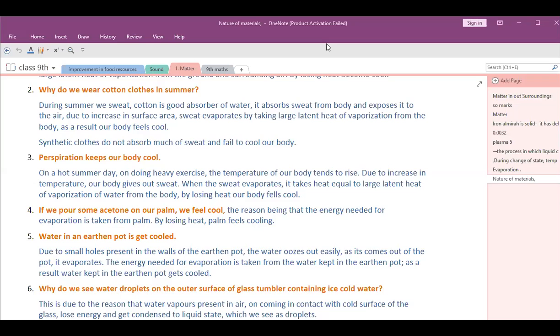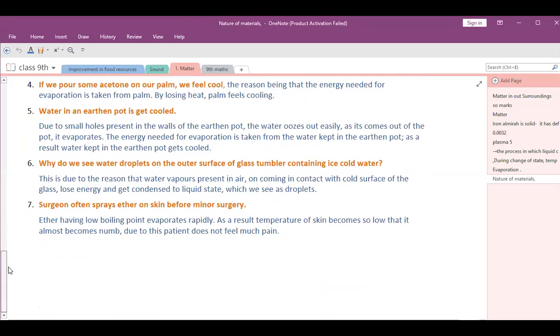Ma'am, which answer are you telling? 28th? 28. First part. From the first section, first set of questions from page number 17 to 21. Ma'am, could you send these very short answers in the group, like these questions? I have sent everyone in the group itself. Ma'am, I have a doubt. Yeah, one by one, I'm coming to each and every student. Ashish, your doubts. Ma'am, 7th one. First set, no? Yes, ma'am.